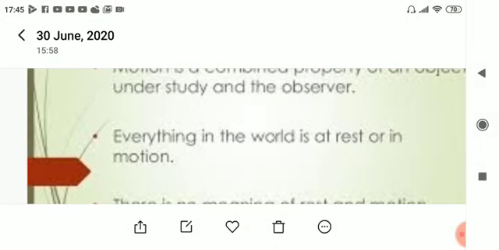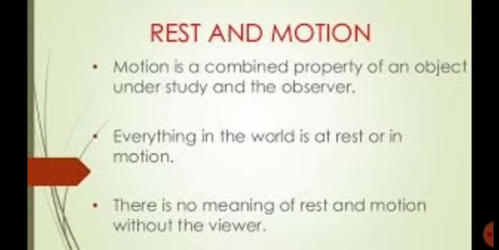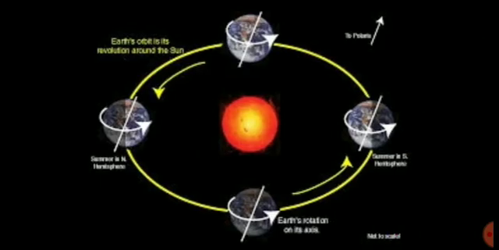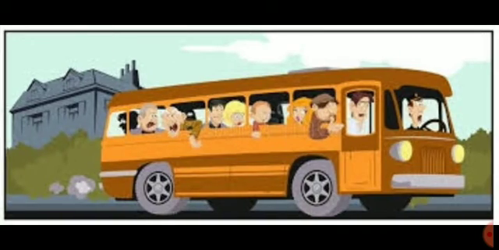This implies that rest and motion are relative. For example, you are inside the bus. If you see people, they will be in rest only. Now I am standing outside the bus, and if I am looking at you, for me it seems that you are all moving, but for you I will be moving.